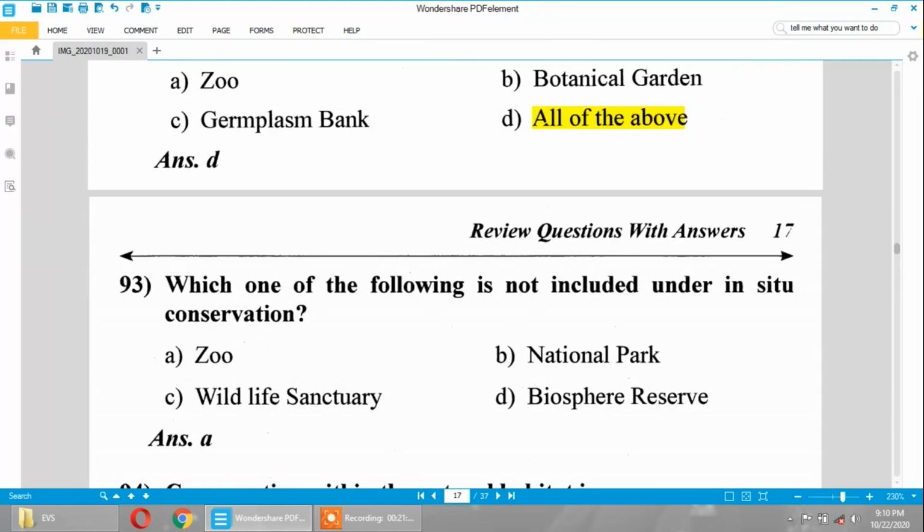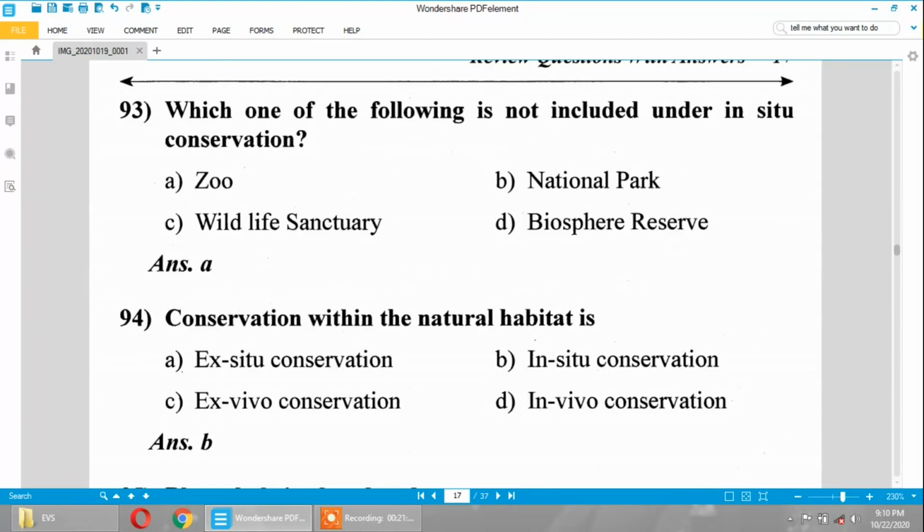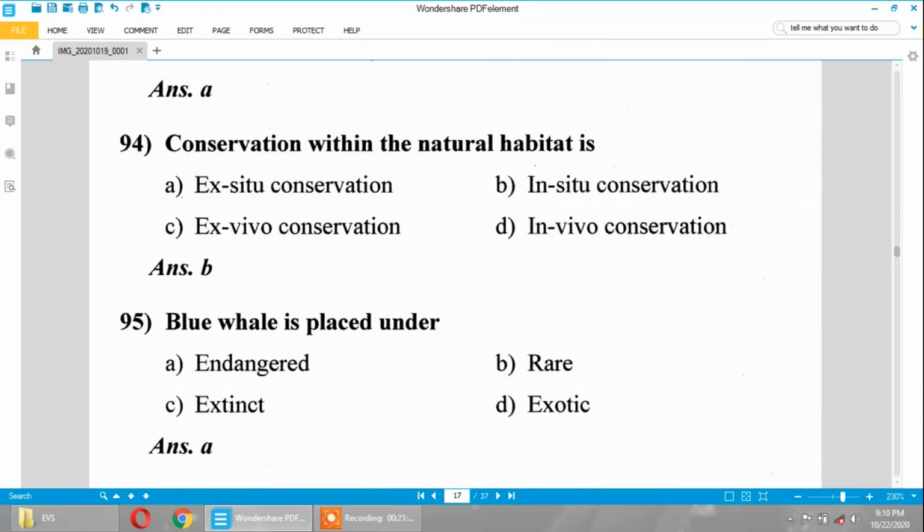Next question: which one of the following is not included under in situ conservation? It is the zoo. Zoo is ex situ conservation. Conservation within the natural habitat is in situ conservation.